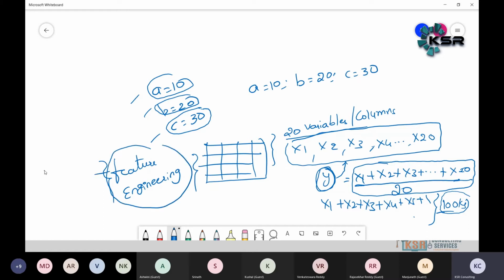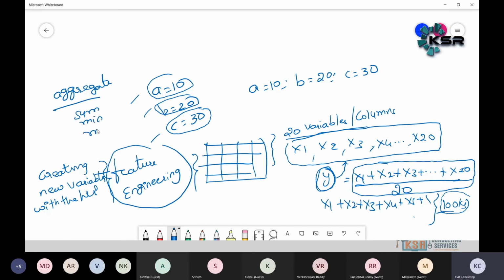At a high level, it means creating new variables with the help of existing data, maybe aggregated variables like sum, minimum, maximum, mean. Mean is nothing but average basically, like variance.